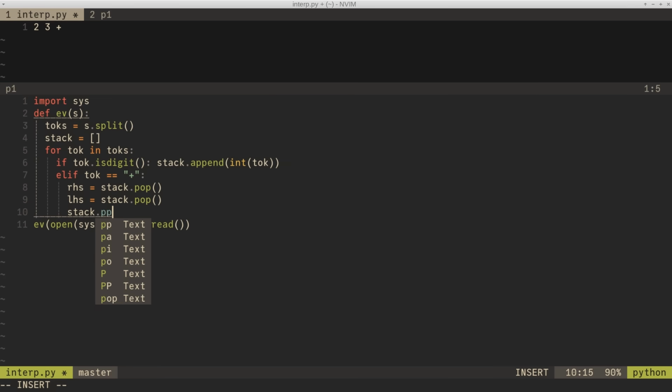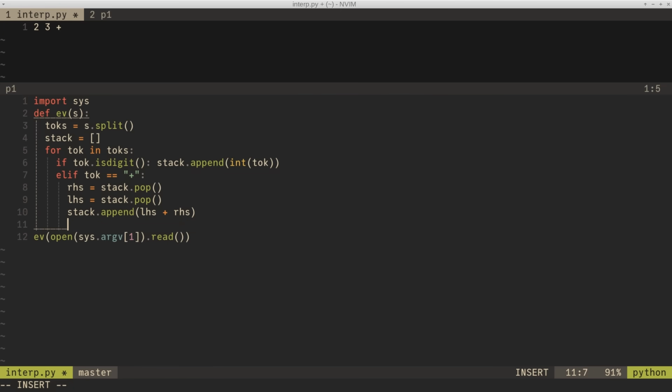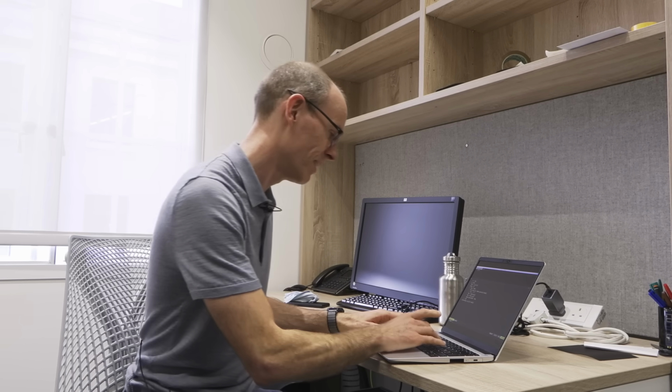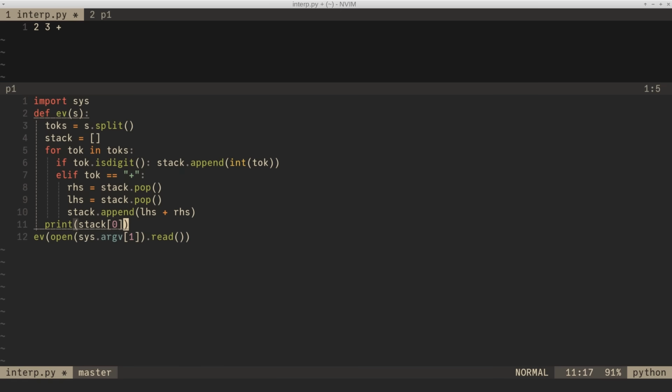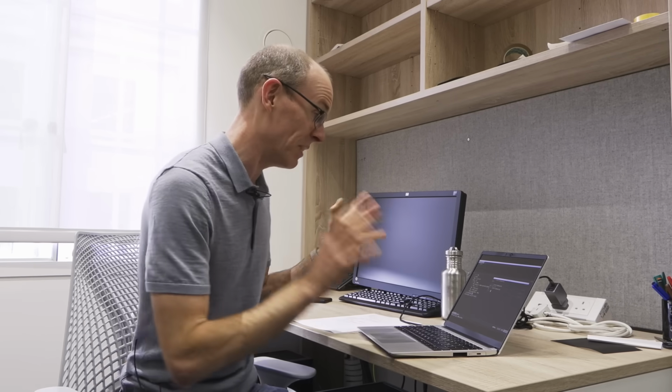So I'm going to put left-hand side plus right-hand side on the stack. Okay, and once I've finished, if I've got it right and the program's correct, if we're lucky, the stack will have one element, we can print it out and see the number. This is never going to work first time. Okay, embarrassingly, it works first time. It actually worked. It actually prints out 5.